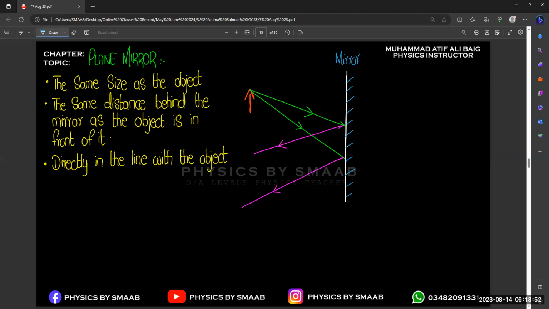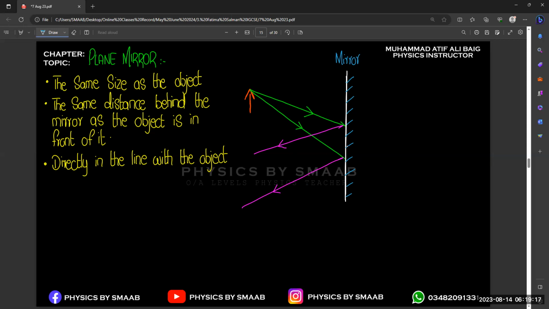Now in the ray diagram of a mirror, always remember we never draw the image on the left hand side or on the same side, right? What we do is draw the mark of the image on the other side of the mirror, just for theoretical purposes, right? Not in real life. We know that in real life the image will not form behind the mirror, right? It will always be in front of the mirror.